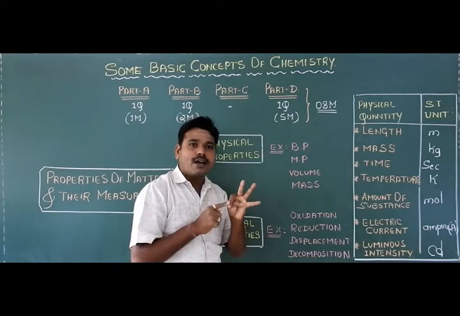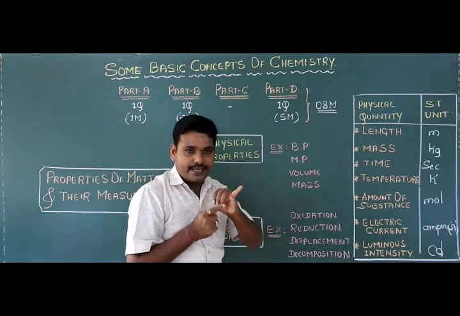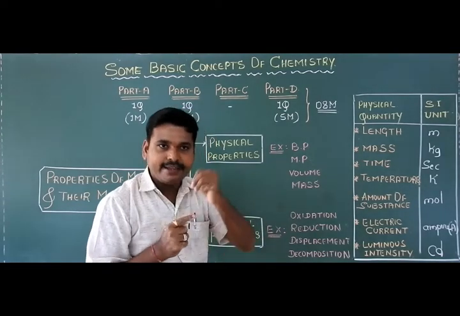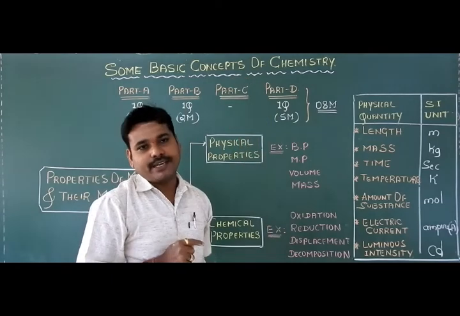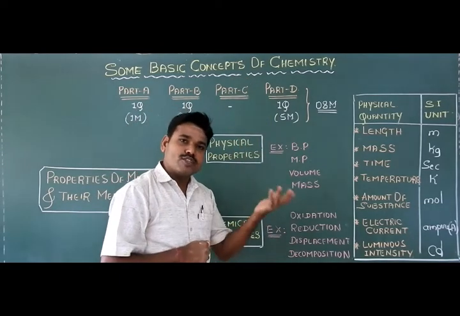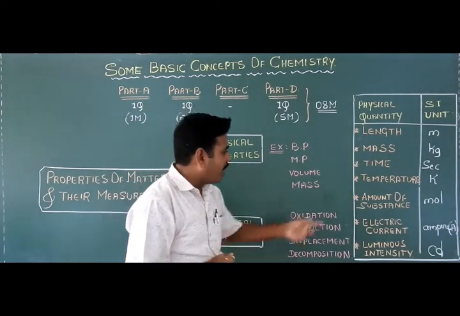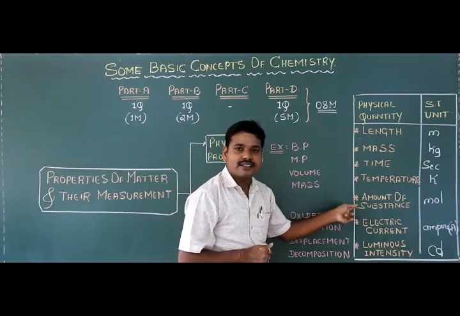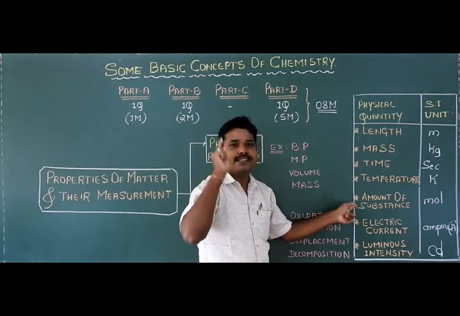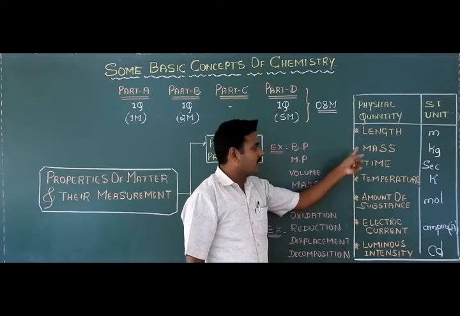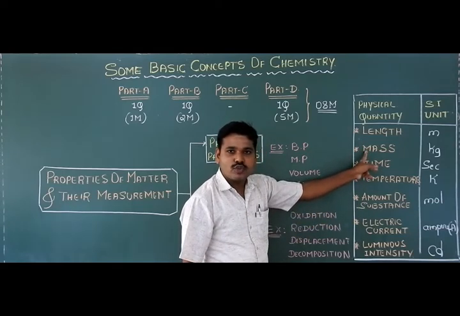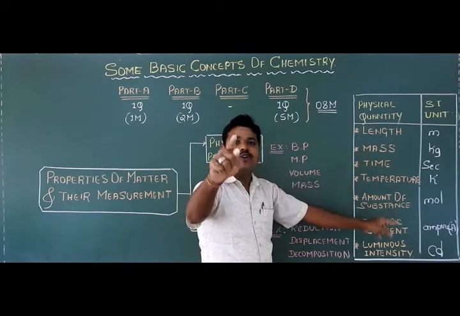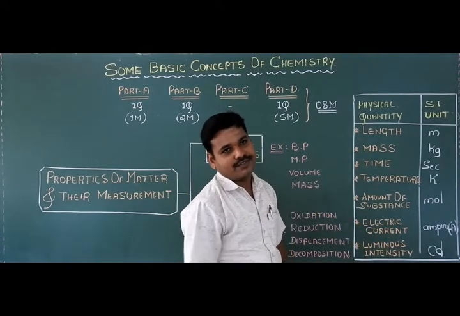Length, mass, time, temperature, electric current, luminous intensity, and amount of chemical substance. What is the SI unit of amount of chemical substance? Very good. Mole is the SI unit. Now tell me, what is the unit of mass of the chemical substance, students? Very good. Kilogram is the SI unit of mass of the substance.